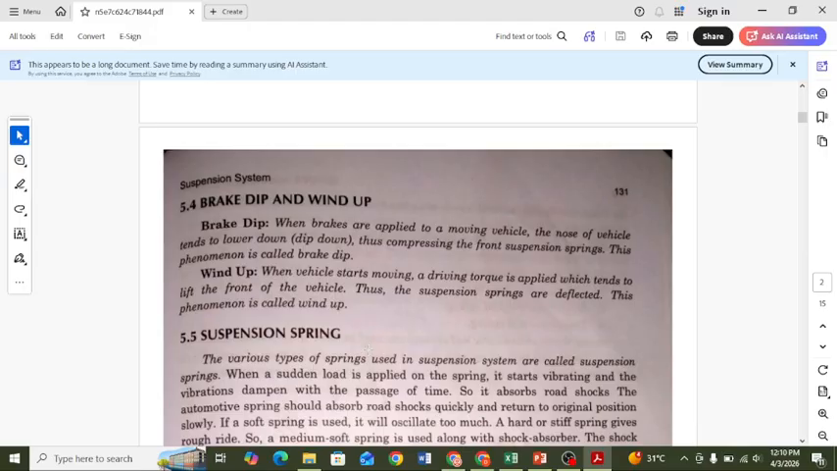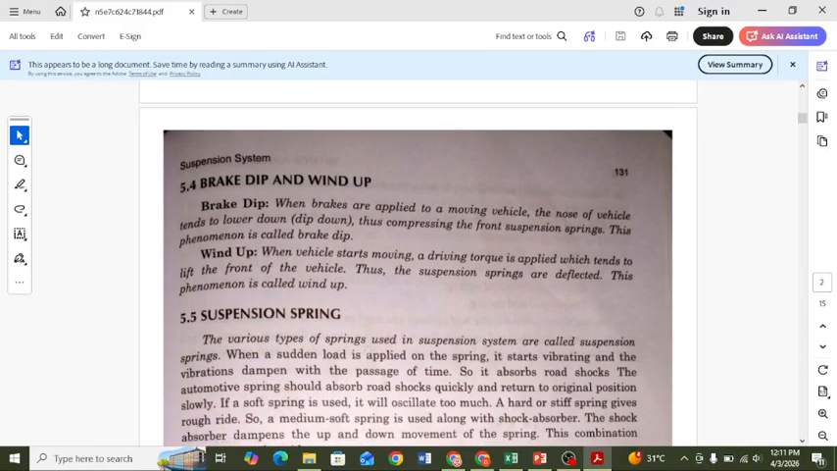And wind up is there when the vehicle starts moving. A vehicle torque is applied which tends to lift the front of the vehicle. The suspension spring is affected. So this phenomenon is called wind up.